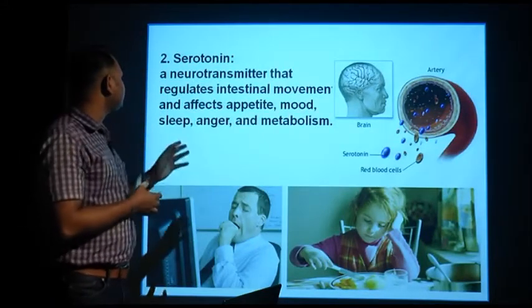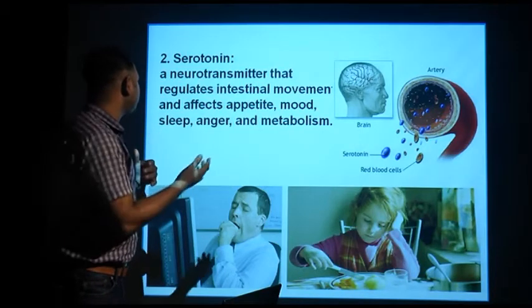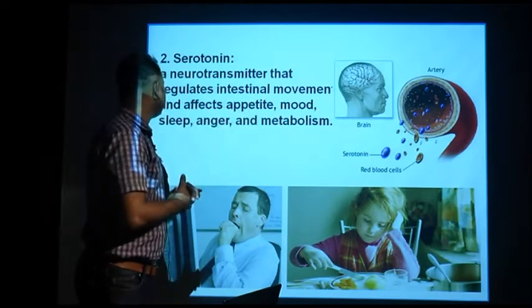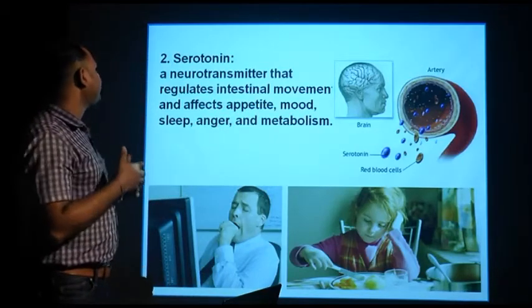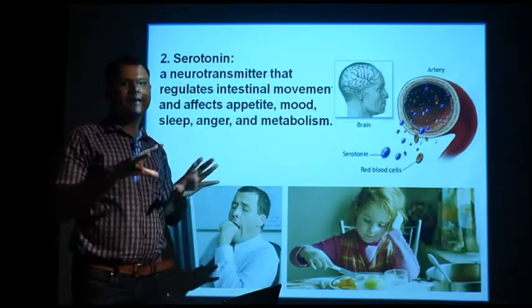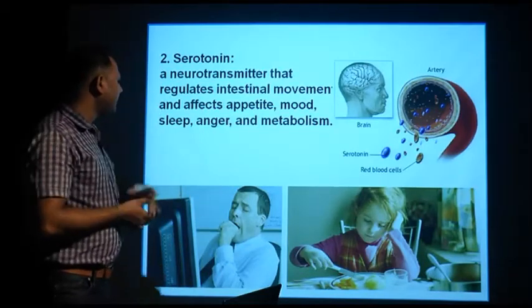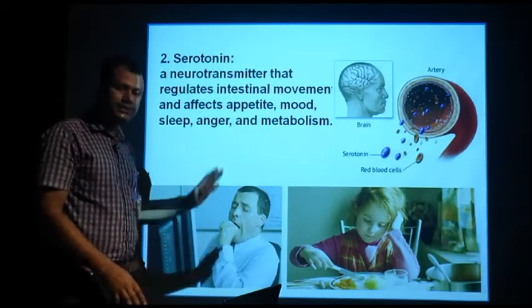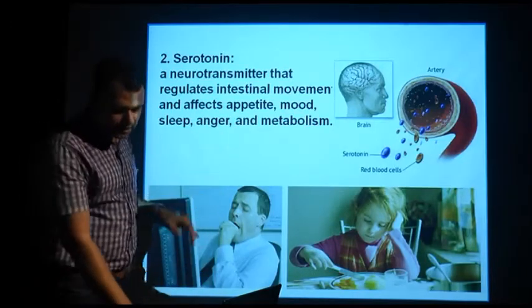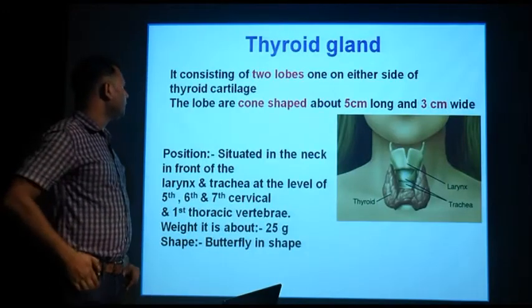It is a neurotransmitter that regulates intestinal movement and affects appetite, mood, sleep. Basically serotonin is known as the mood hormone or mood swing hormone. So basically the function of the pineal gland is to regulate the biological clock and activity of the body.